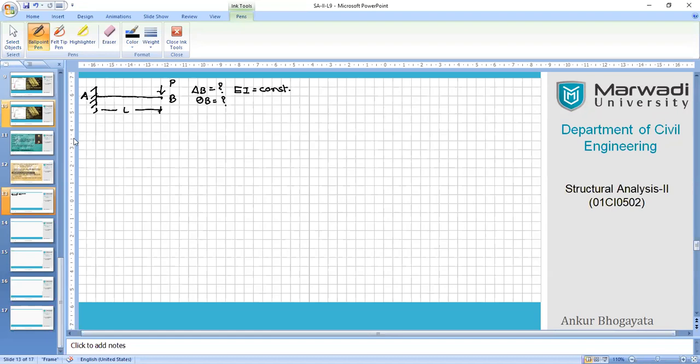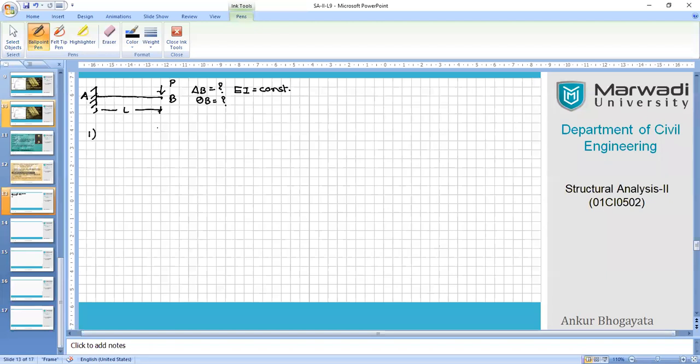The first step is to identify the segments of the beam. Right now there is only one segment, the complete length.